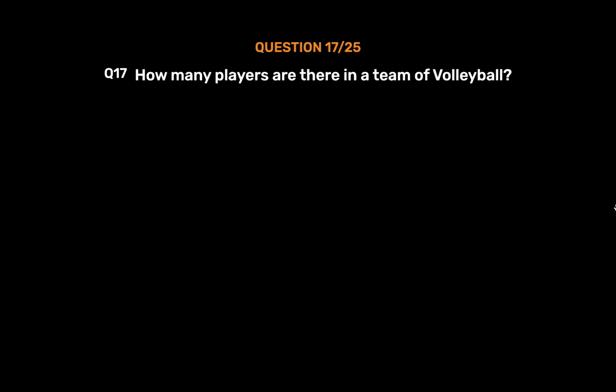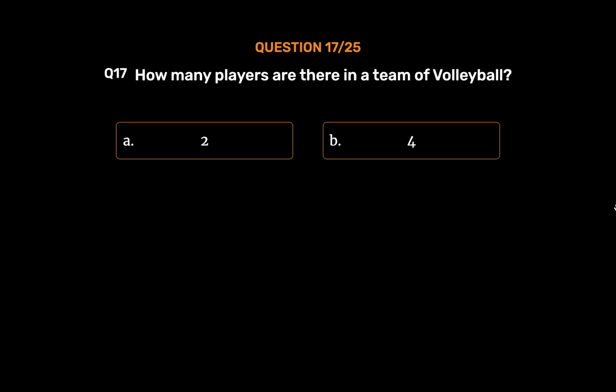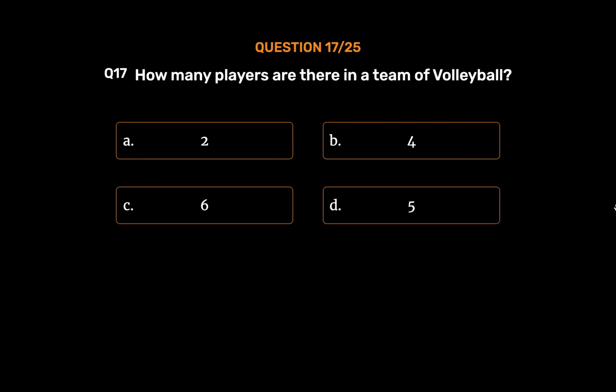Question number 17. How many players are there in a team of volleyball? Option A. 2. Option B. 4. Option C. 6. Option D. 5. The correct answer is option C.